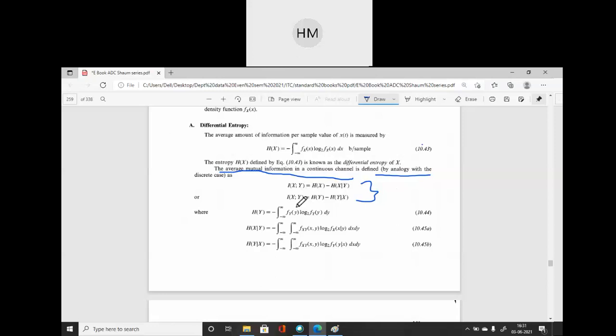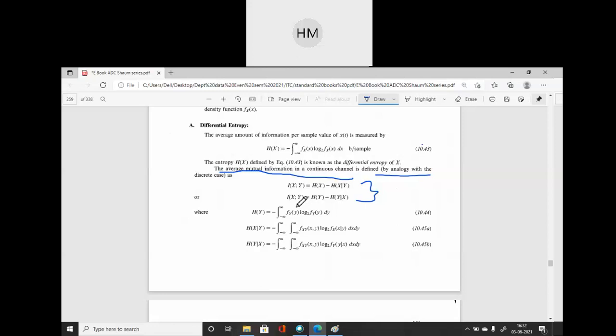Now see students, what will be the major difference over here? What is the major difference? What was the value of probabilities? You can compare for both the analog as well as the discrete channel. There we had a summation sign. Here we have an integration sign. There the summation will vary only over the positive values, right?